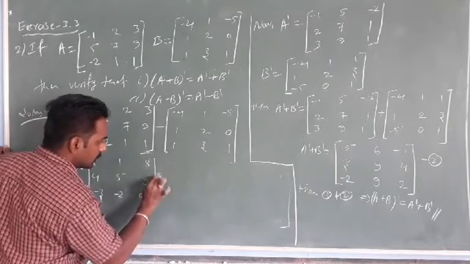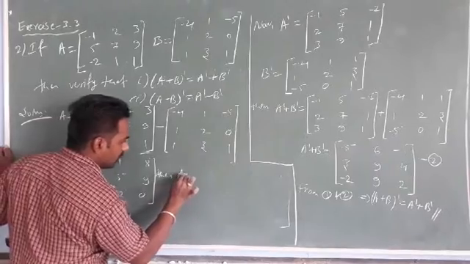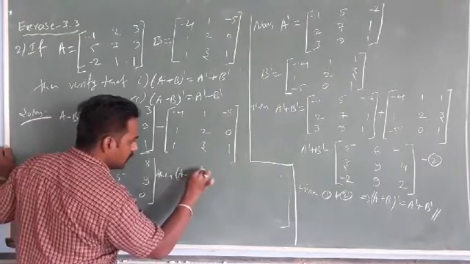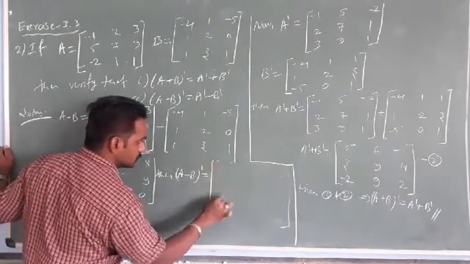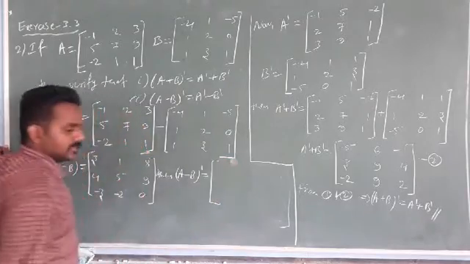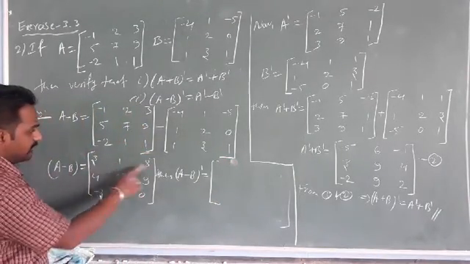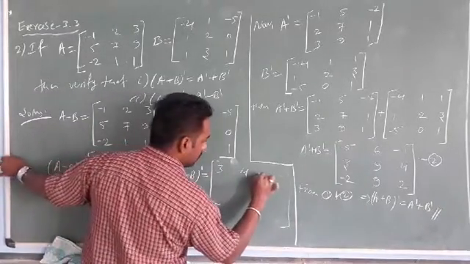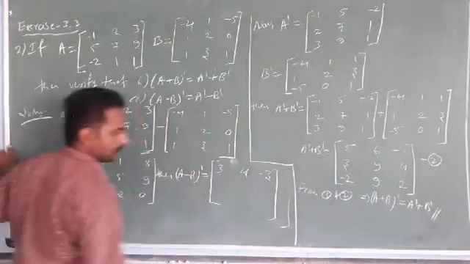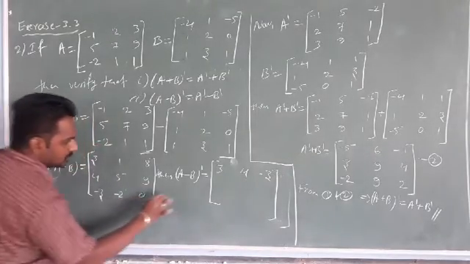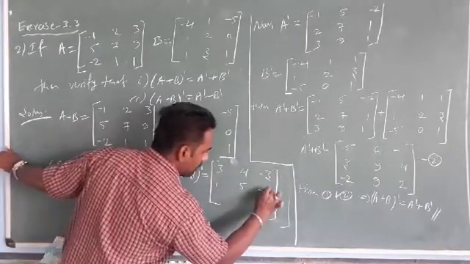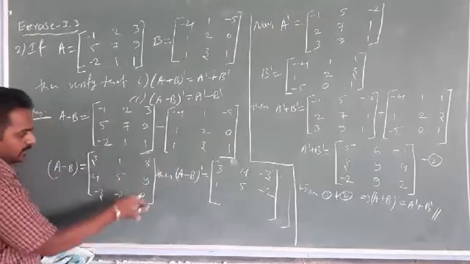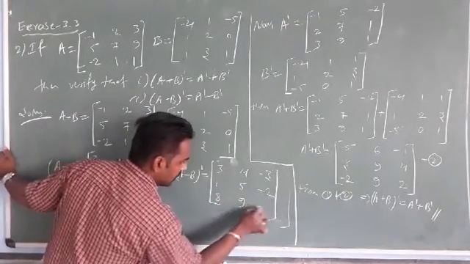Therefore, A minus B whole dash equals 3, 4, minus 3; 1, 5, minus 2; 8, 9, 0.